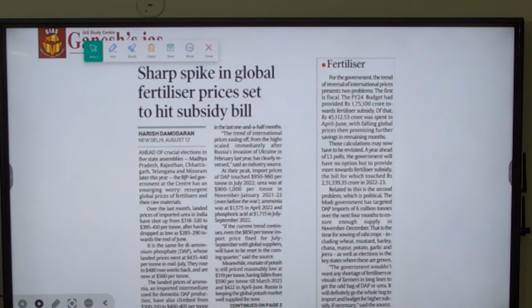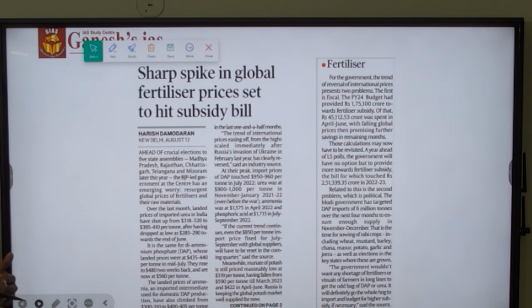Okay, sharp spike in global fertilizer price set to hit subsidy bill. Right now, after the Russian-Ukraine war, the prices of the fertilizer as well as the raw material that is required to make a fertilizer has skyrocketed, but it has eased to the minimum rate during September as well as October 2022 period. But right now the price again is getting skyrocketing at the international arena.